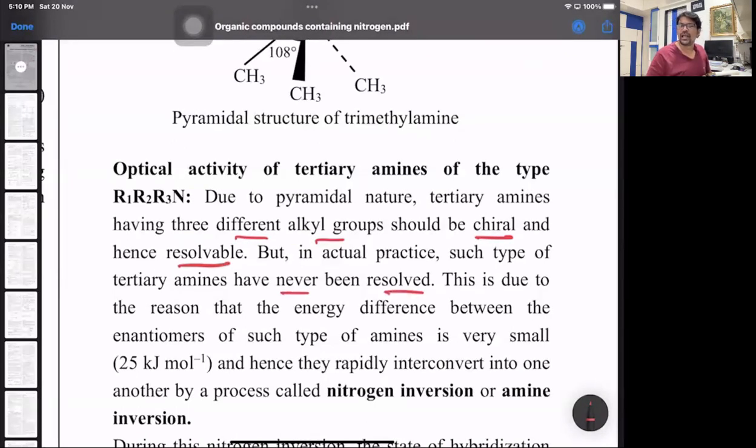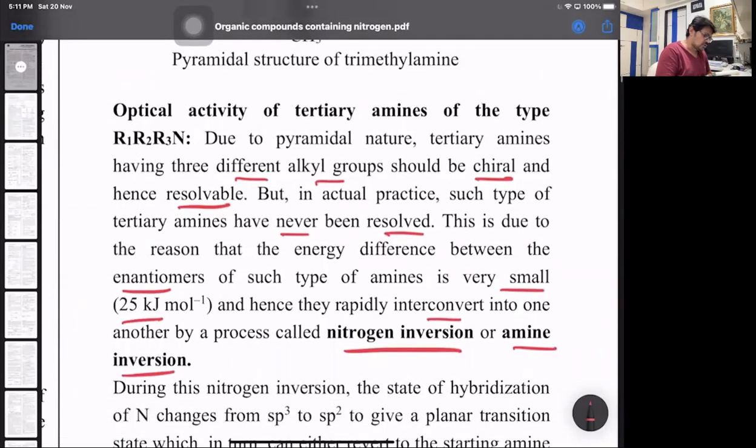What is the reason? The energy difference between the enantiomers. Enantiomer, dextro and levo. Enantio means opposites, dextro and levo forms of such amines. The energy gap between them is very small, just 25 kilojoules per mole. Hence they rapidly interconvert into one another by a process called nitrogen inversion or amine inversion. So from an MCQ point of view, if nitrogen is attached to 3 different groups, then it should show optical activity, but 3 degree amines cannot be resolved into their dextro and levo forms.